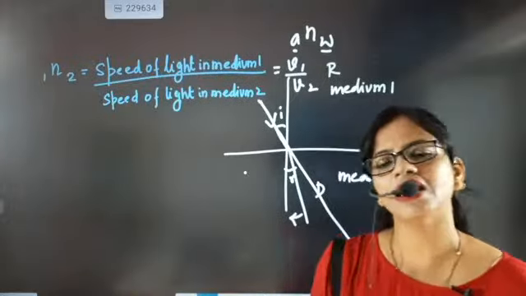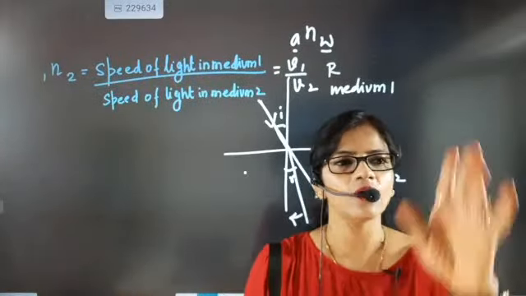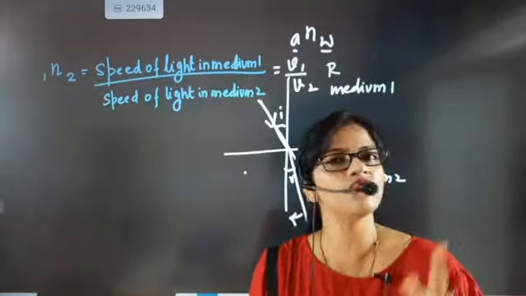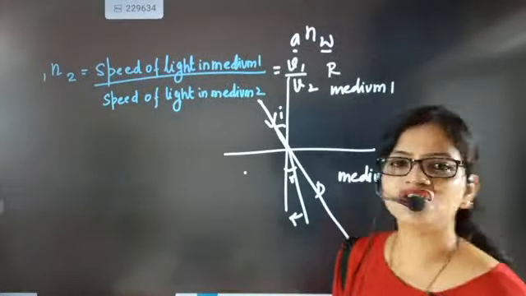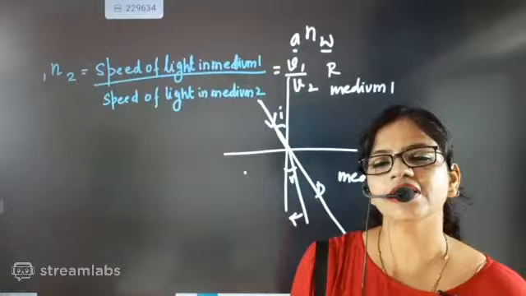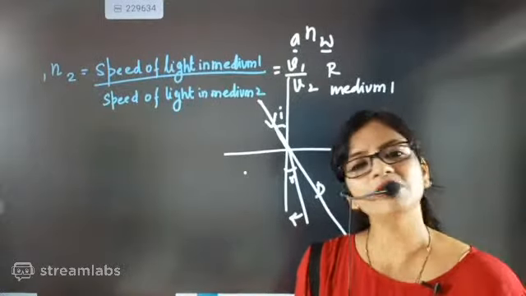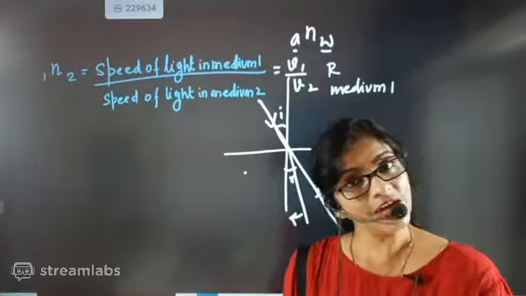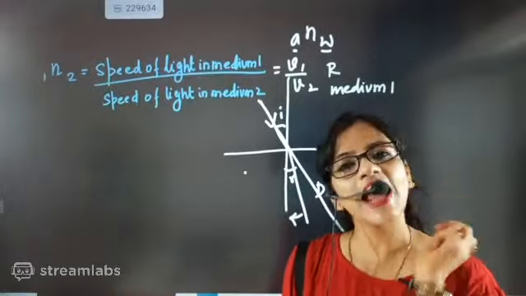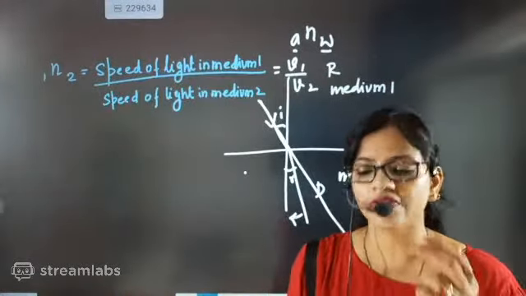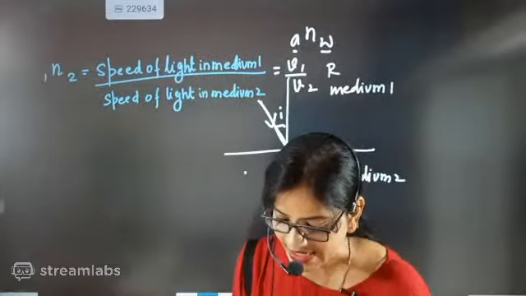If somebody asks you, you will say that not one factor but two factors are changing. First, angle of incidence and angle of refraction are changing. Second, the speed of light in different media is different. So speed of light can give us refractive index, and angle of incidence and angle of refraction can also give us refractive index. Come on, tell me quickly first.